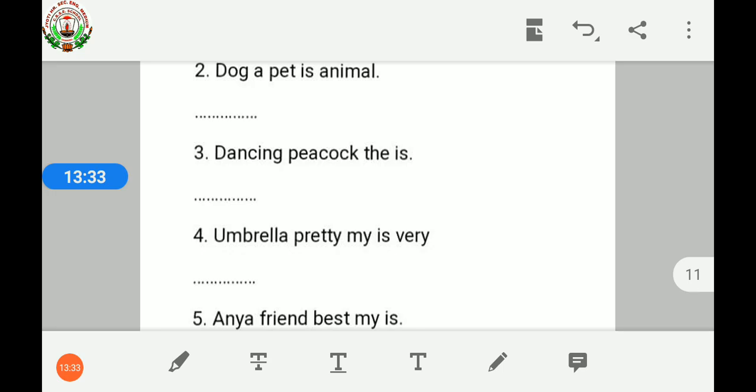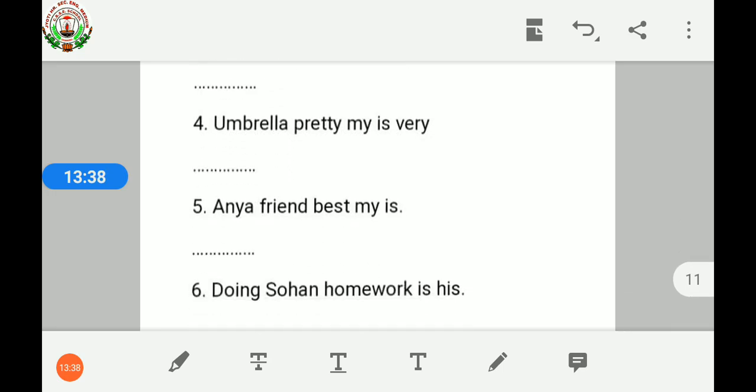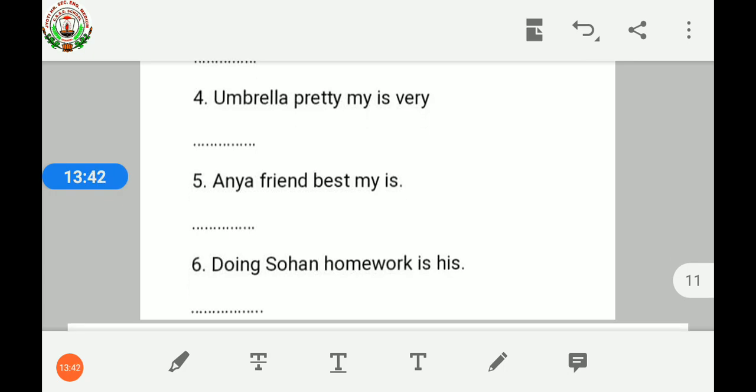Fourth one, umbrella pretty my is very. Fifth one, Anya friend best my is. Sixth one, doing Sohan homework is his.